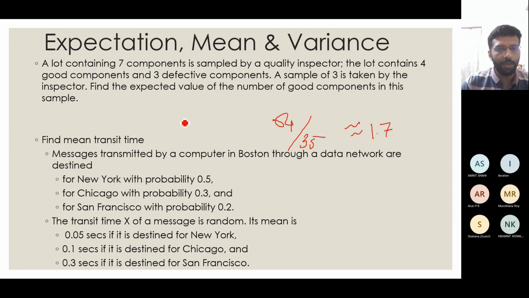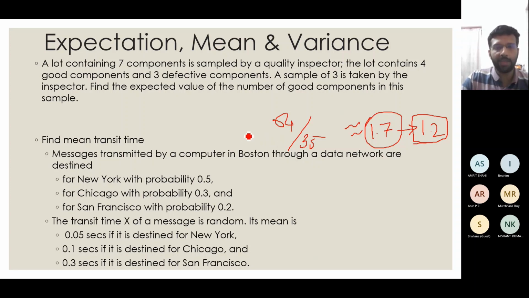As you can see, what this tells me is that if from the 7 components an inspector takes 3 samples, on average 1.7 out of that can be good. That means for the rest, 1.3, there is a probability that they can be bad ones. Now you can see here an inspector can take only 0, 1, 2, 3. You may wonder how these decimals came here.